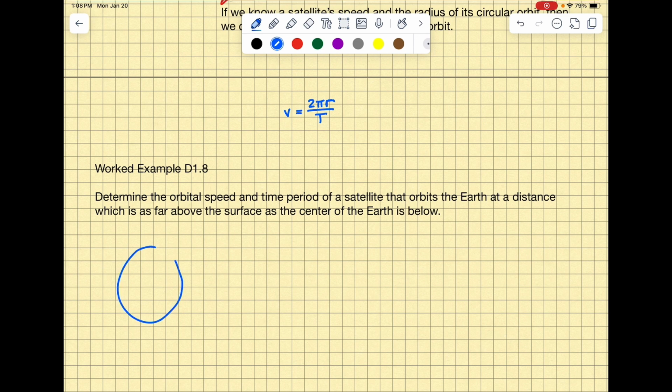Okay, so we've got the Earth, and we've got some satellite that orbits the Earth. It says at a distance which is as far above the surface as the center of Earth is below. So we can imagine our satellite, let's do a purple satellite, maybe here, and there's a certain radius from the center of the Earth to its surface, and then that radius again. This would be r, this would be r again, how far this satellite is above the surface of the Earth. And we're trying to determine the orbital speed and the time period.